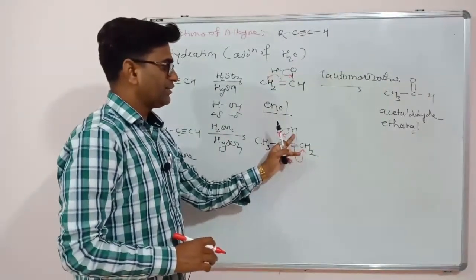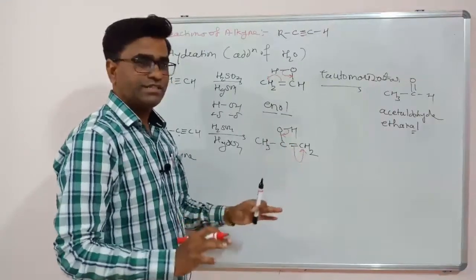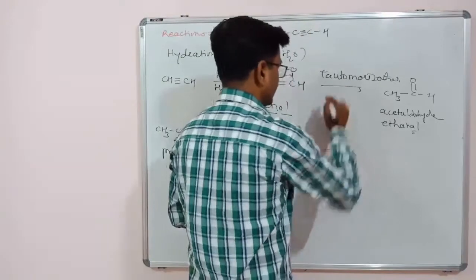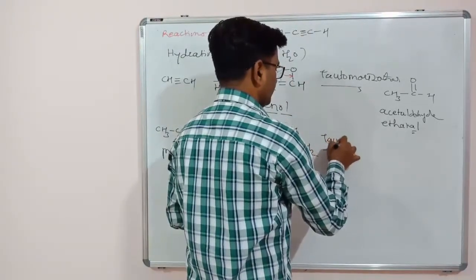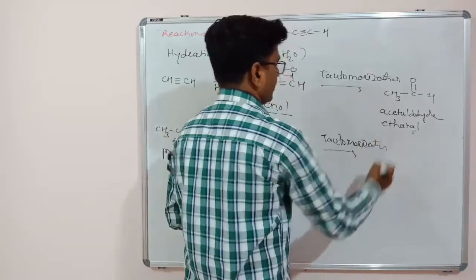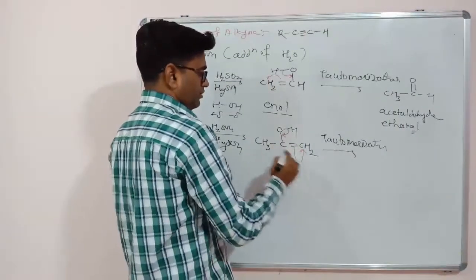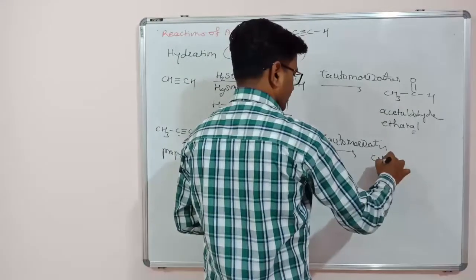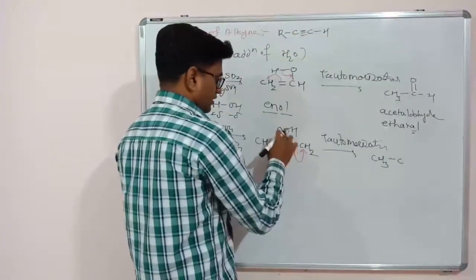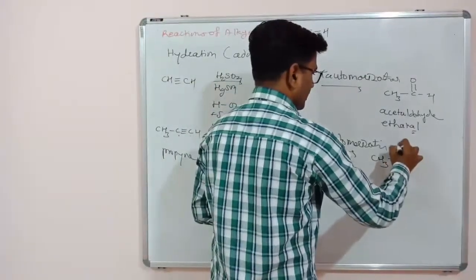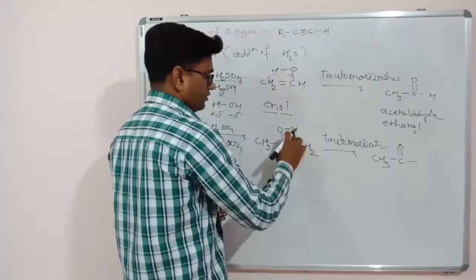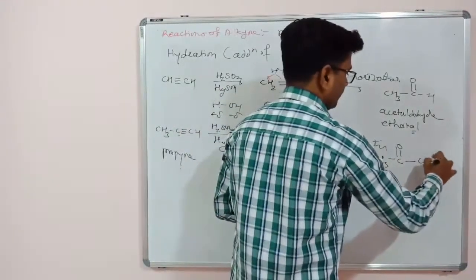This CH2 will take the hydrogen and become CH3. Now see, so what will be the product? So this is again tautomerization. The product will be CH3, C double bonded to oxygen, single bond, CH3.